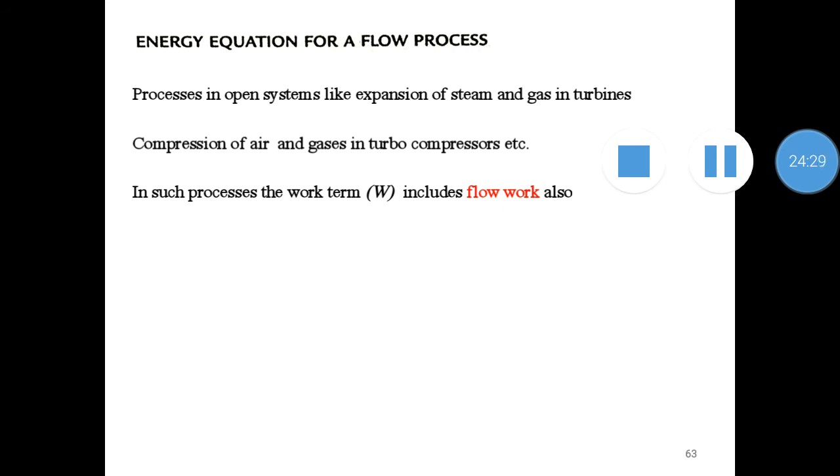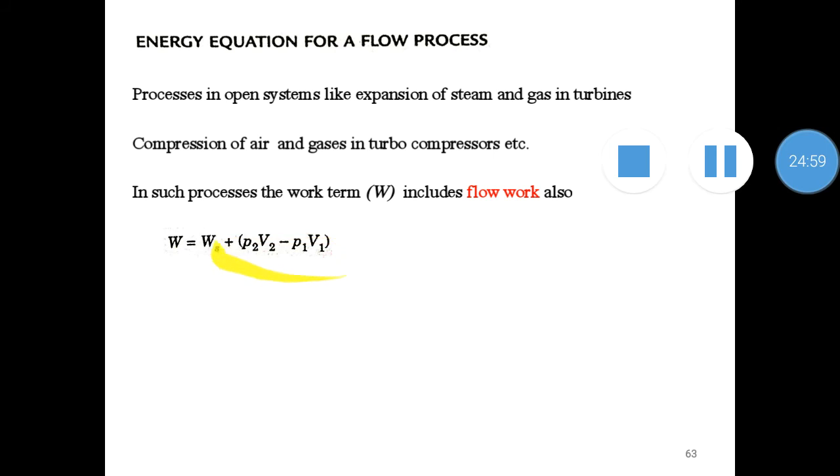In such processes, the work term W includes flow work also. In addition to the already existing work term, we will have a flow work term. So our work term will be written as shaft work, which is already existing in the equation, plus P2 V2 minus P1 V1, which is the flow work term.